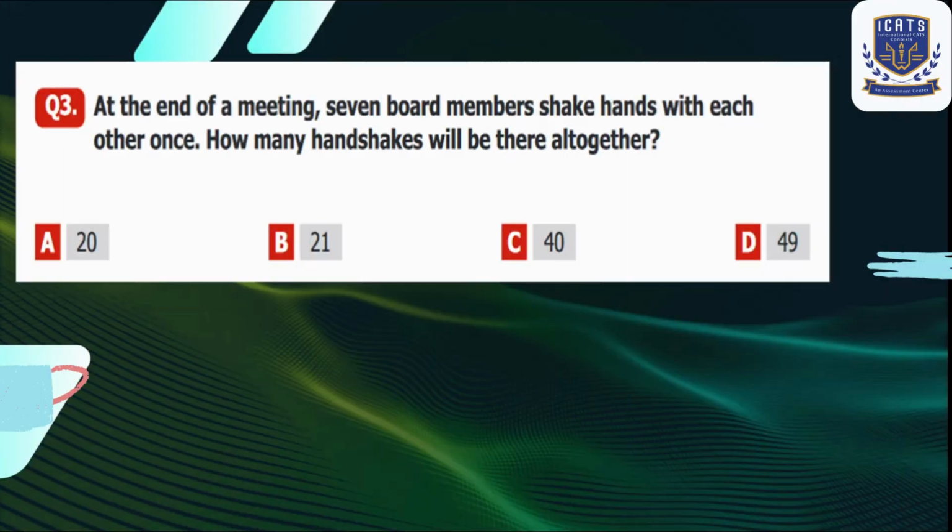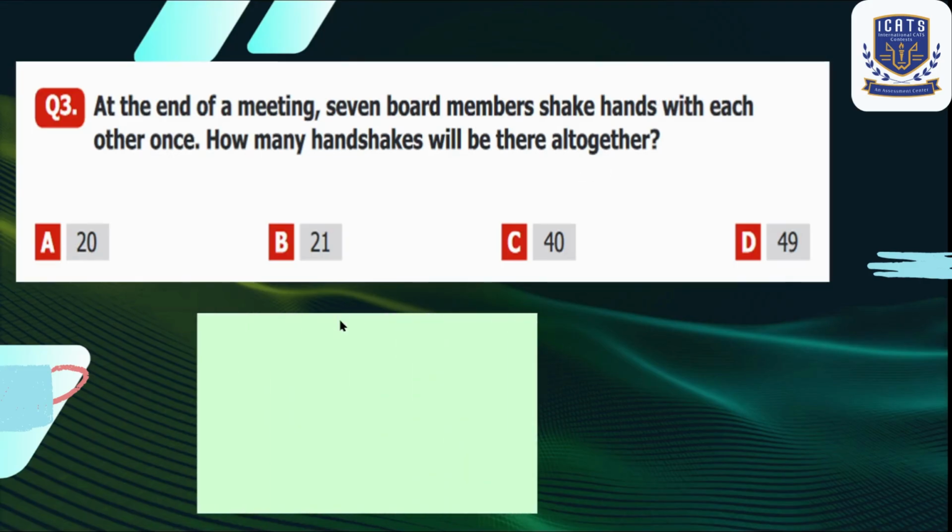Question number 3. At the end of a meeting, 7 board members shake hands with each other once. How many handshakes will be there altogether? So let's write the number of board members in a row. The first board member will shake hands with the rest of the 6 members. So he will produce 6 handshakes. The second member will shake hands with the rest of 5. He will not shake hands with the first one again because he is already done. So he will make 5 handshakes.